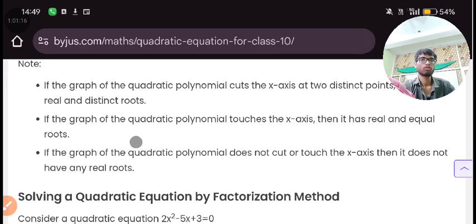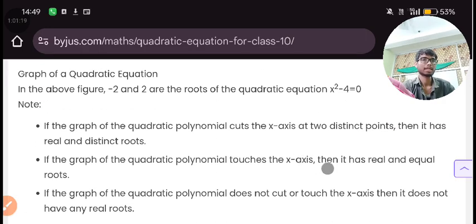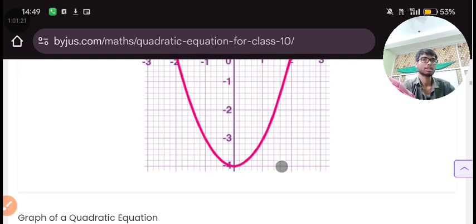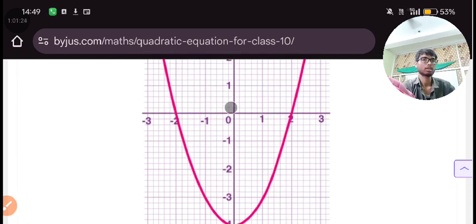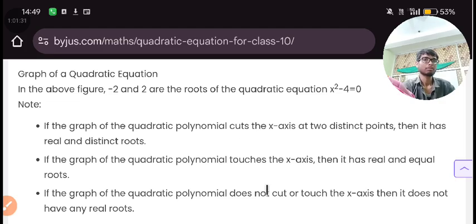If the graph of the quadratic polynomial only touches the x-axis, not intersecting like that, only touching it, then it has real and equal roots. You will get a real number, but that real number will be equal. If one real root is -2, then the other value of x will also be -2. It will happen when the graph is touching the x-axis there.